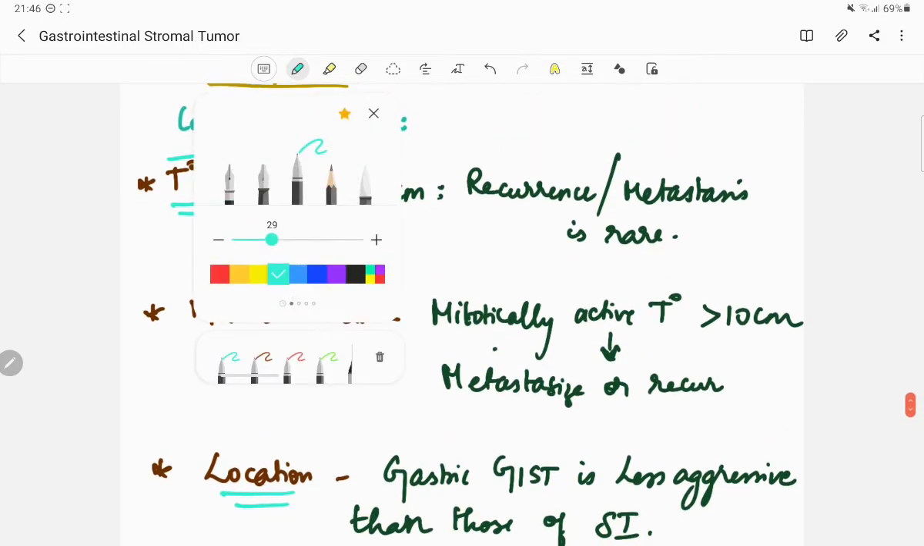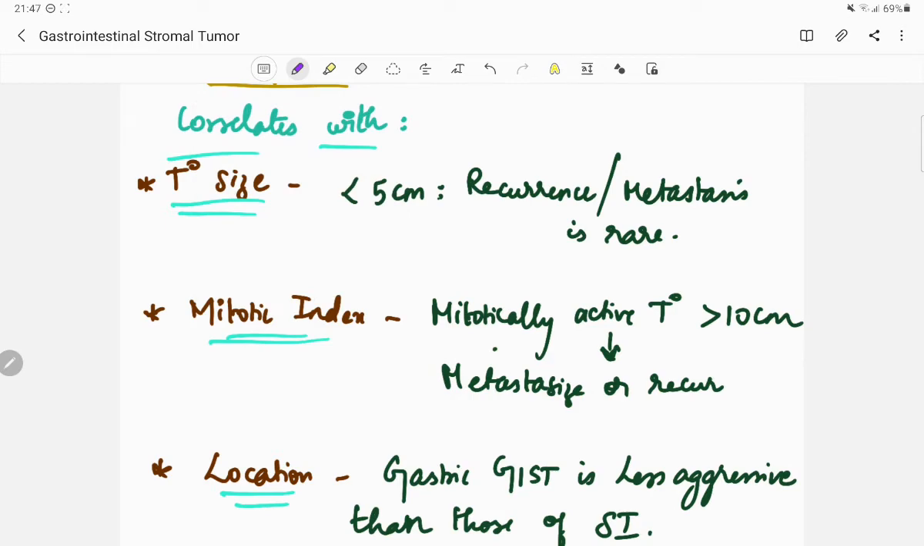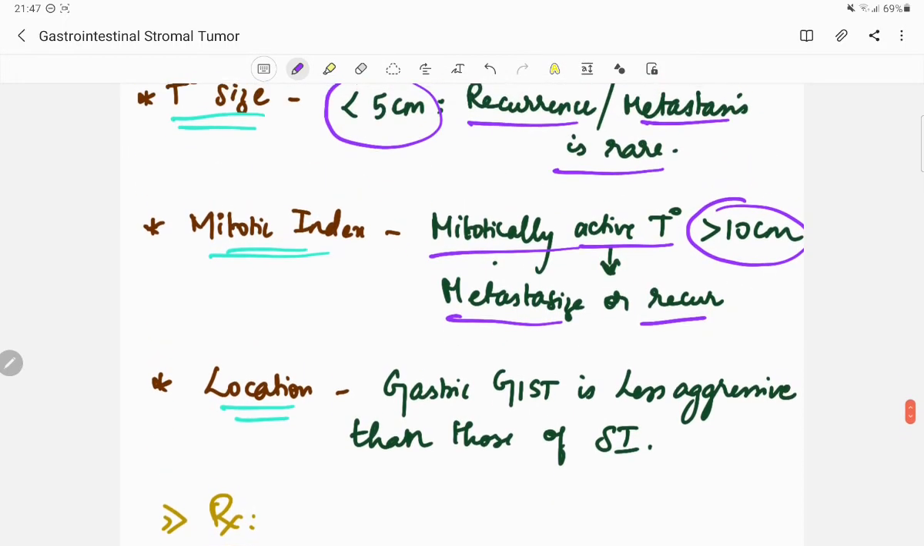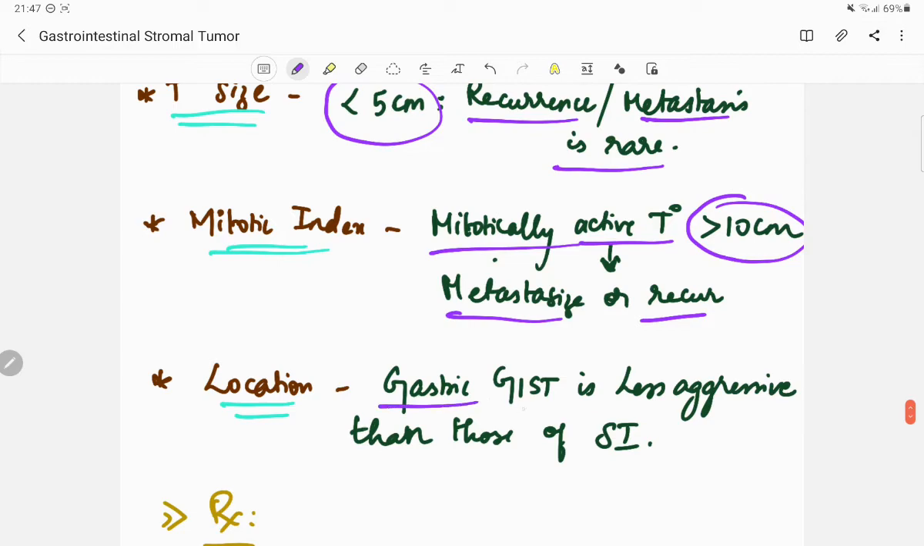First is tumor size. If the tumor is less than 5 cm, recurrence or metastasis is rare. Next is the mitotic index. The mitotically active tumors which are more than 10 cm in size metastasize or recur. Then the location. The gastric GIST is less aggressive than those of the small intestine.